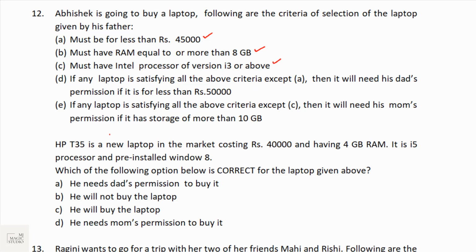If any laptop is satisfying all the criteria except A, that means it is not less than 45,000, then he will need permission if it is to the maximum of 50,000. If any laptop is satisfying all the above criteria except C, that means the processor is not i3 or above, then he needs to take permission of his mom if the storage capacity is more than 10 GB.